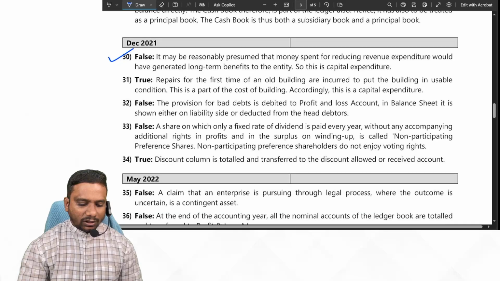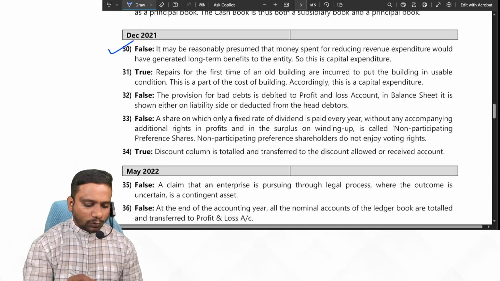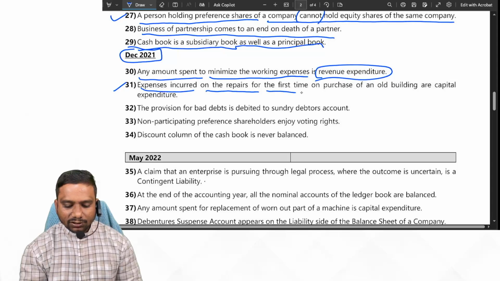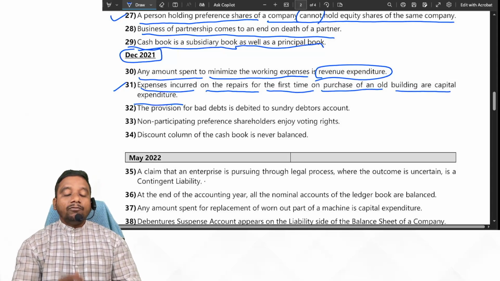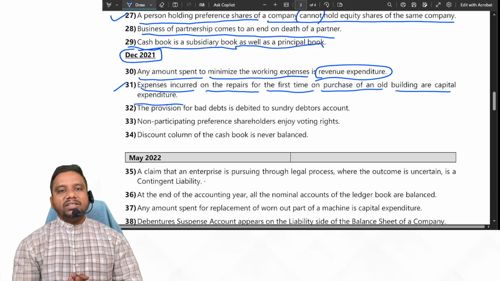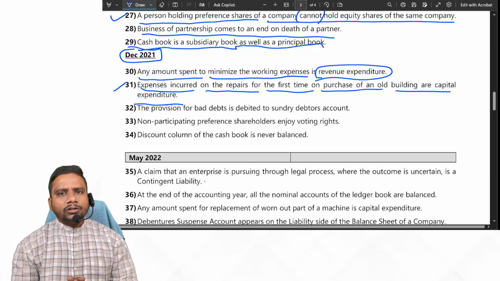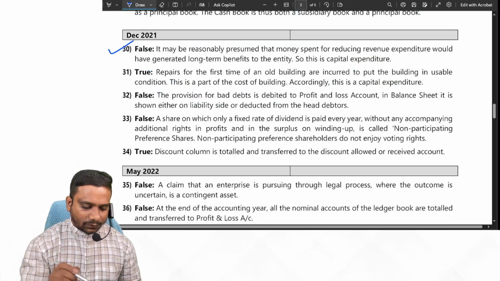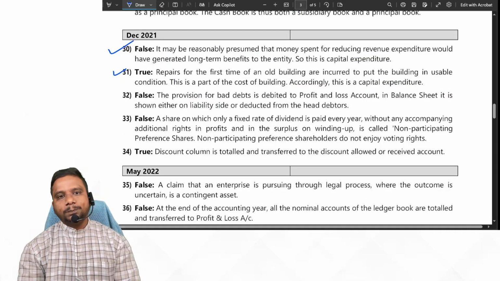December 2021. So next one. Expenses incurred on the repairs for the first time on purchase of an old building are capital expenditure. Yes. For the first time we are purchasing the building and we are incurring some expenses to renovate the building. So these expenses are capitalized. Yes or no? Yes. So the given statement is true.